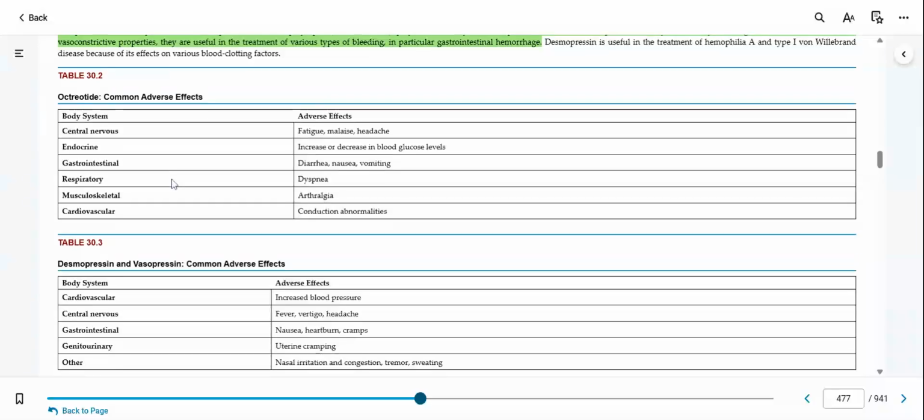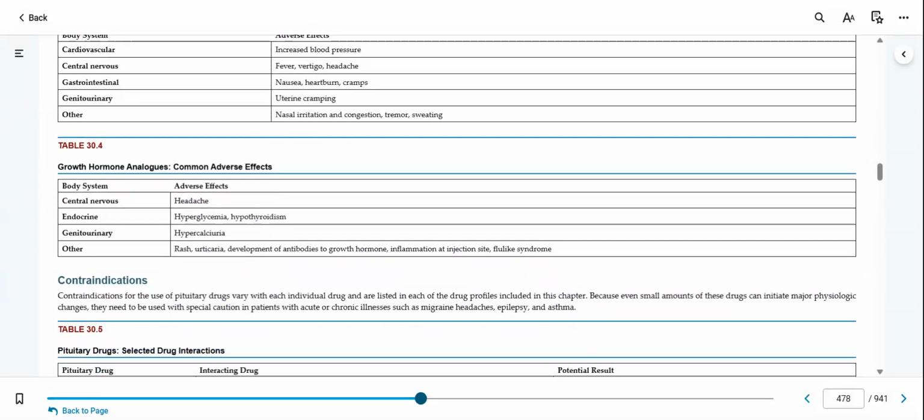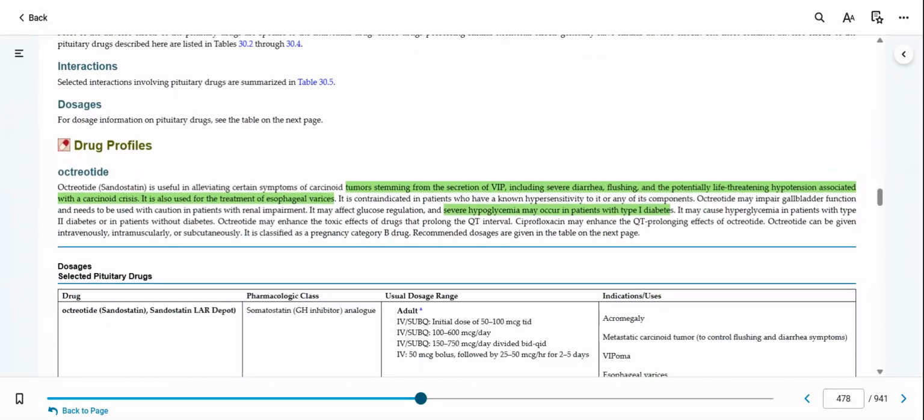We want to look at some of those common adverse effects. So some of my adverse effects for my octreotide, or some of my adverse effects for my desmopressin here. Notice those. And I'm not going to ask you about the growth hormone. That's pretty rare to give that one. You'll see these other two more frequently. And then noting some of our interactions on this table here. Specifically, if you look at what's going on, it will decrease the desmopressin effects typically of those. And here's our three drugs.